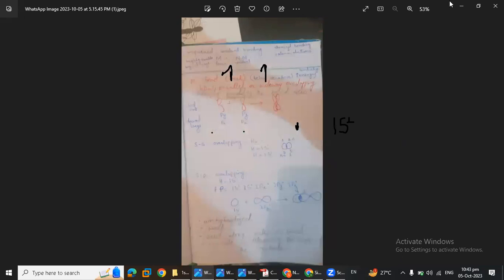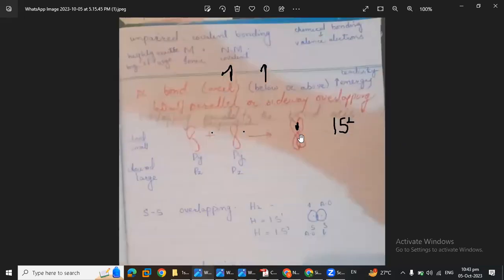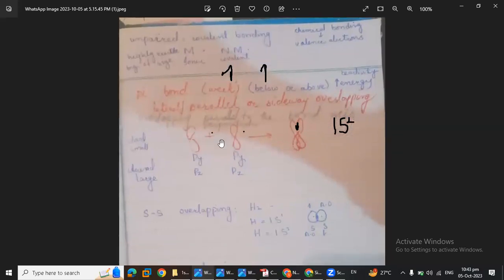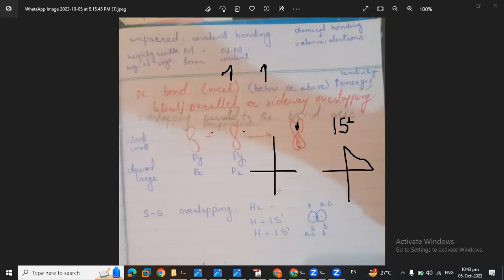Now discussing the main points of pi bond. Pi bonds are generally weaker. They need a sigma bond first. For the p orbitals, we need Px, Px, Py, Py, and Pz.